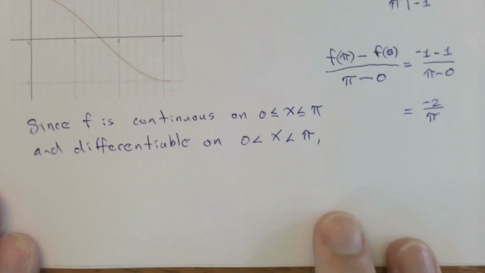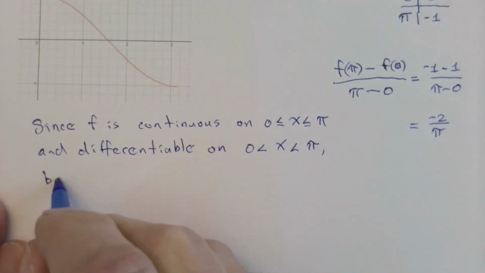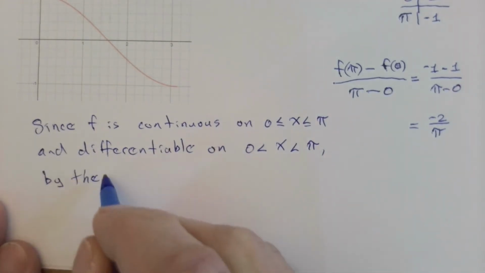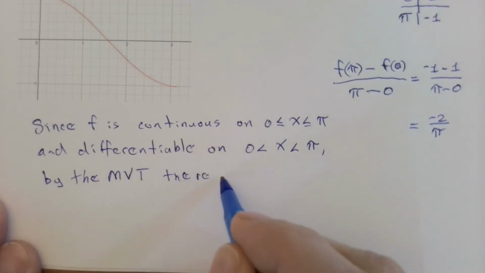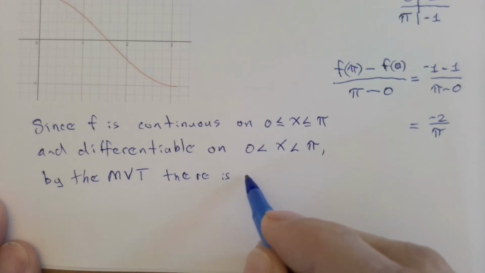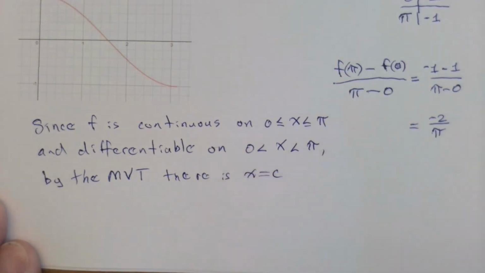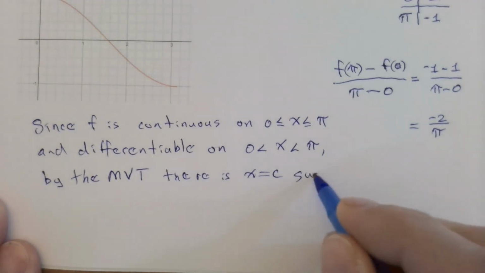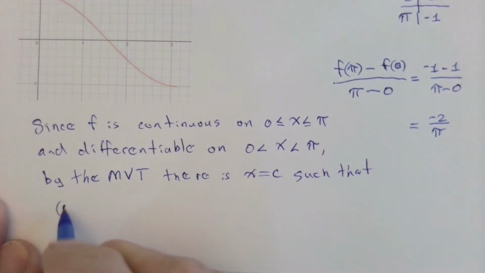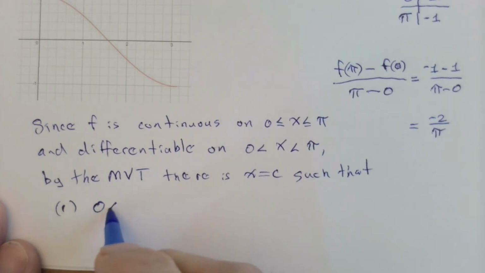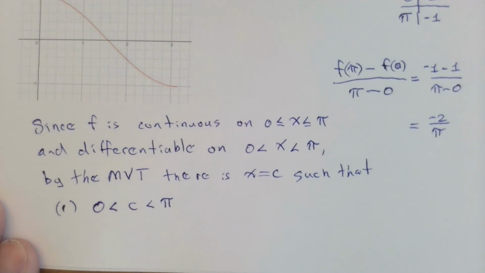Okay, since those conditions are met by the MVT, and I'm abbreviating mean value theorem here, there is a number c, and what's true about this number? Two things. I can tell you roughly where you can find it, and that is that c will be found between 0 and pi, and that is an open interval. So strictly between 0 and pi.